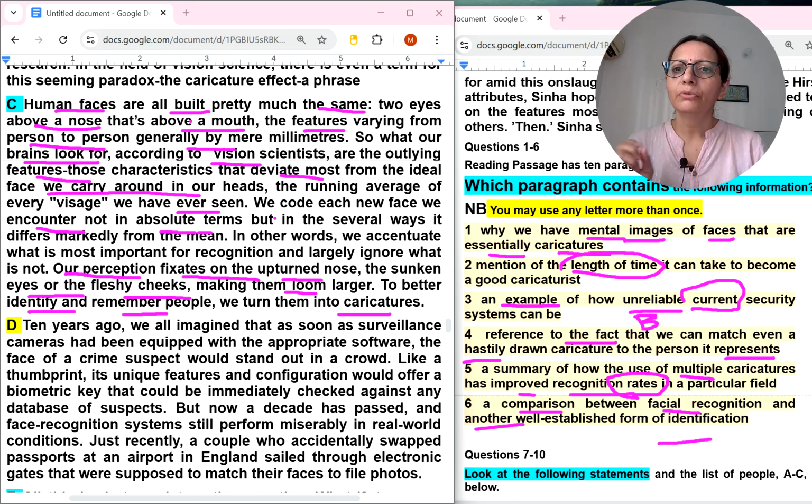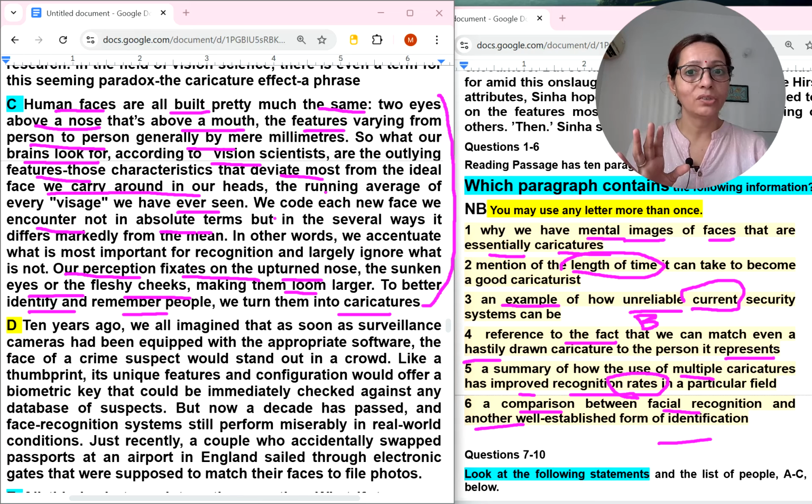So, human faces are all built the same, two eyes and all. What our brains look for, according to vision scientists, are the outlying features, those characteristics that deviate most from the ideal we carry around in our heads. So, here the word perception is also there. For that, we can use it. Try to read this paragraph again. What they are trying to say is that we already know there are two eyes, nose, and mouth features. So, already we have made some perception in our mind that these things will be there.